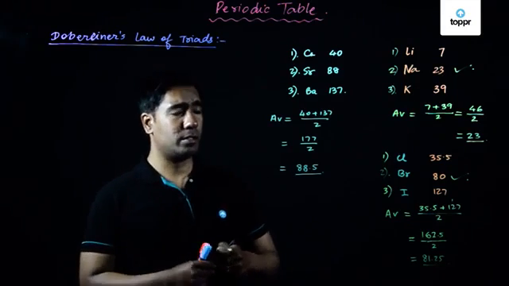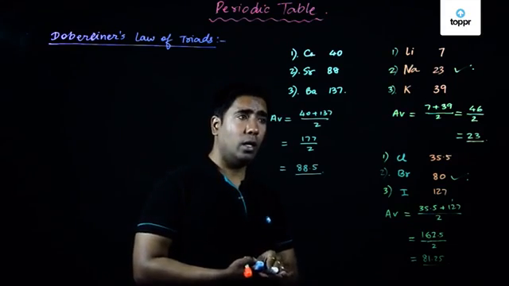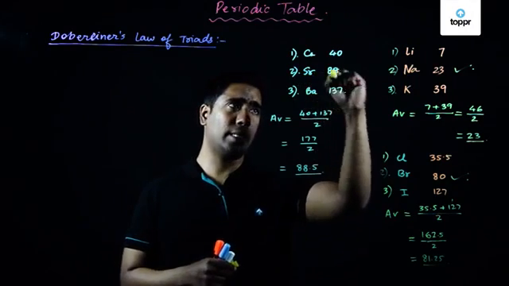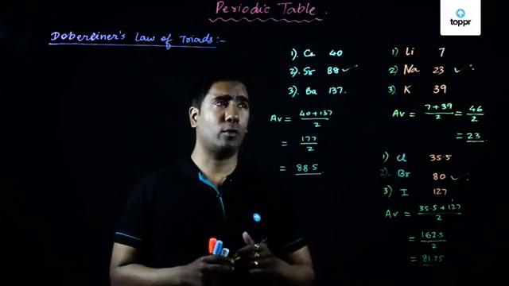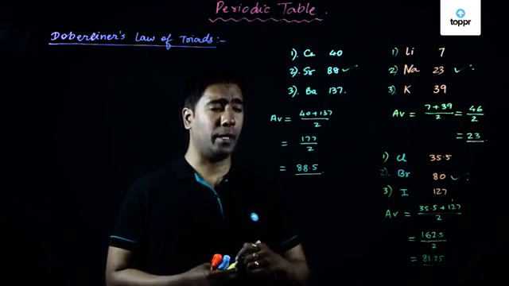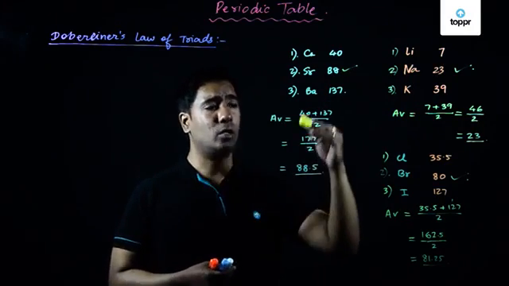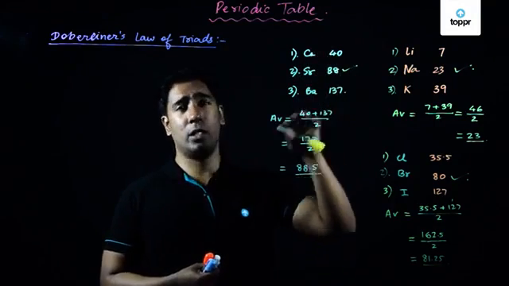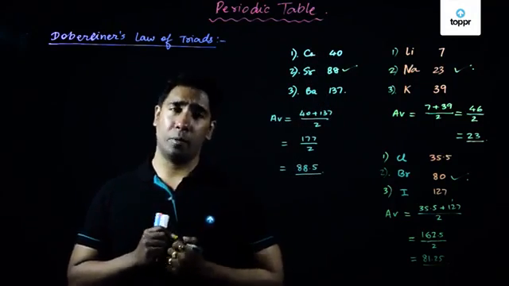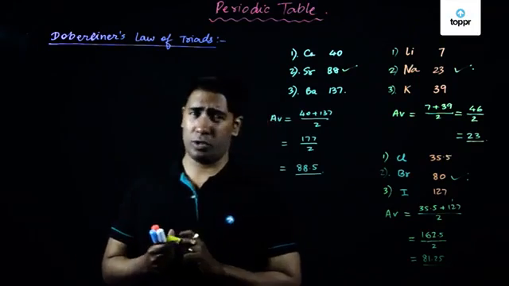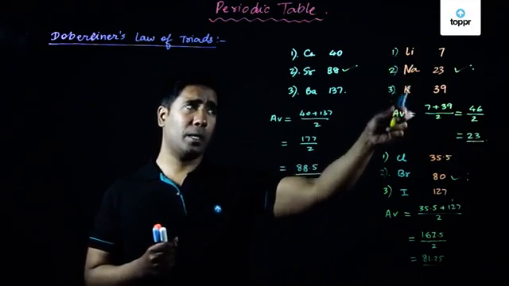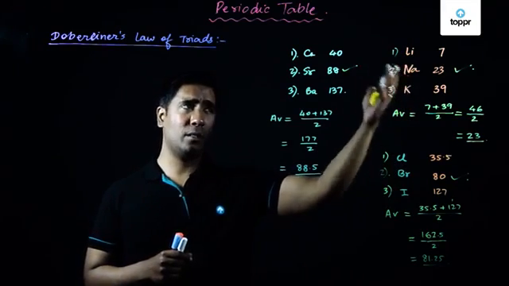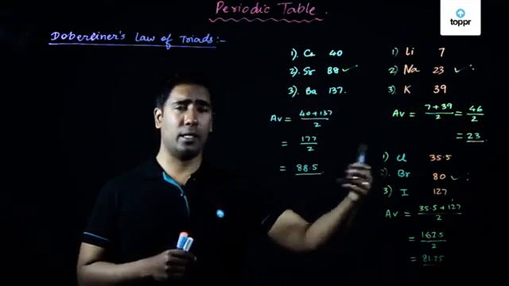As you can see, my dear friends, here the value is very much similar to the second element, wherein the atomic weight of the second element is equal to 88, which is very similar to the average of the atomic weights of the first and third element, wherein all the three elements are very similar in their properties because all of them have +2 oxidation state. Here all of them had +1 oxidation state, here all of them had -1 oxidation state. So these were alkali metals, these are alkaline earth metals, and these are halogens.